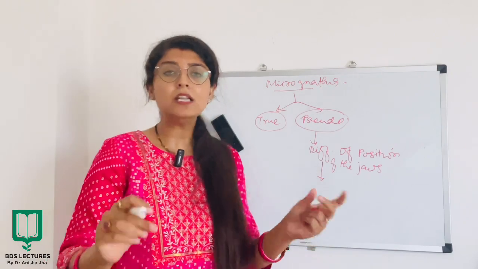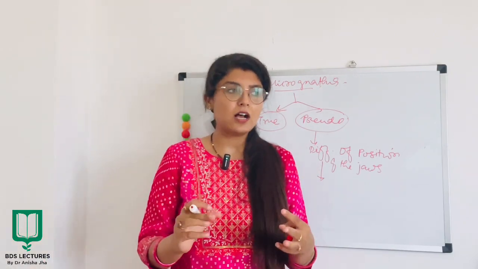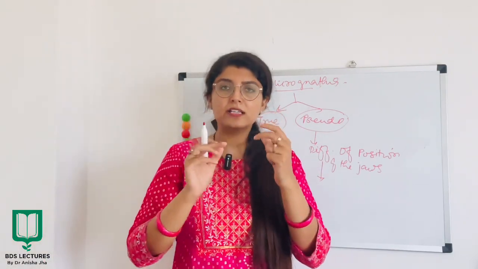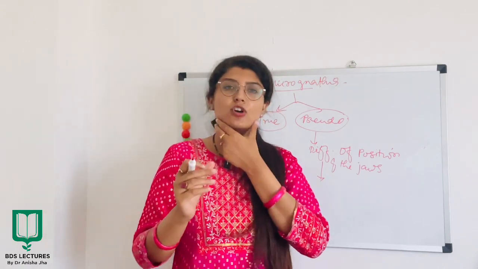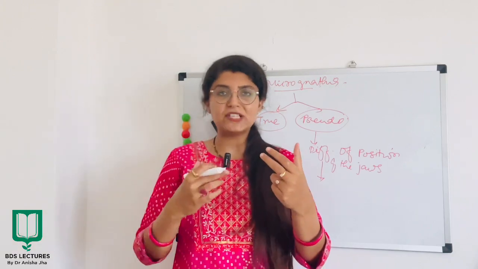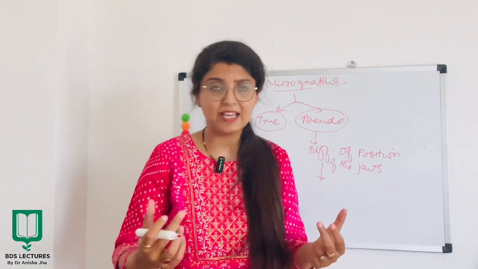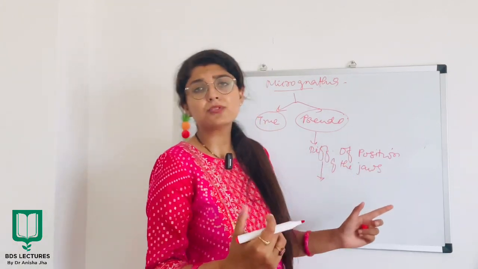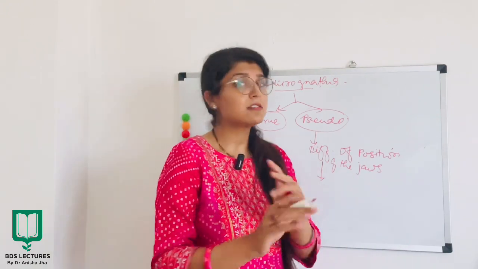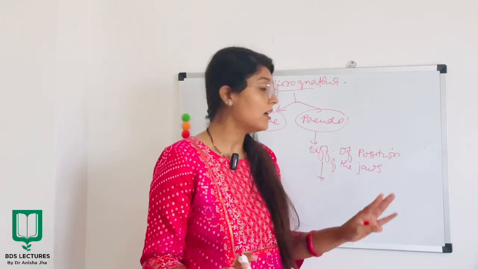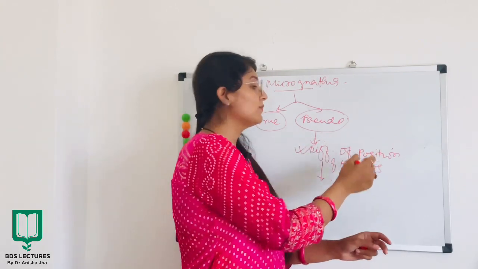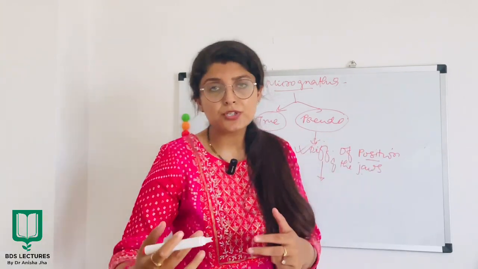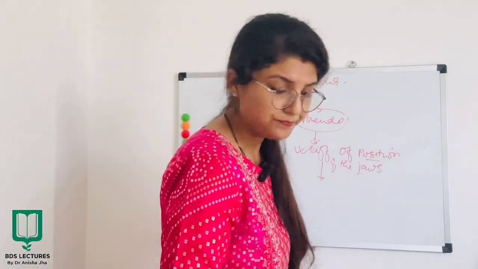See, it's very simple. If in a patient both the jaws are in different proportion of position, right? One jaw is slightly behind or slightly ahead of the other jaw, it will give an illusion of micrognathia. It is not actually micrognathia, but due to the problem in position of the jaws, it gives an illusion of micrognathia. Is that okay?